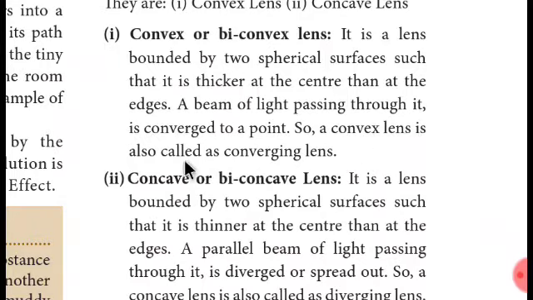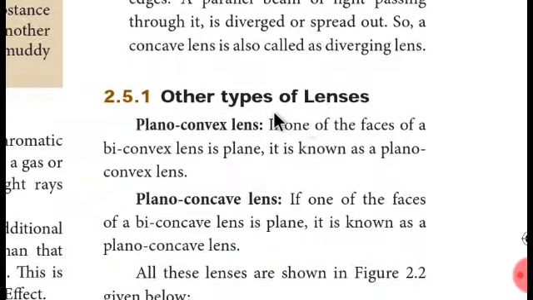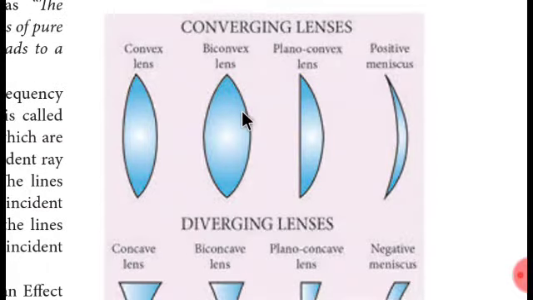So a convex lens is also called a converging lens. In the mirror topic, you might have studied that a concave mirror is going to bend the light through the focus. If a parallel beam is coming from infinity, then the parallel beam is going to be converged in the focus. So they will call it a converging mirror.